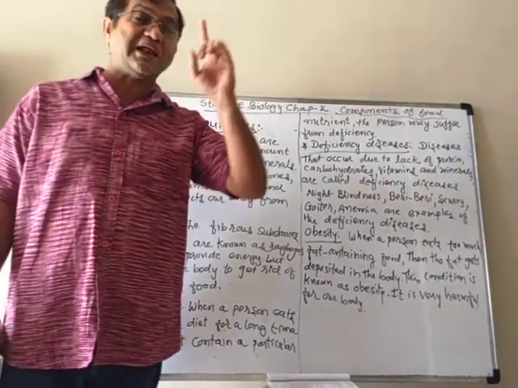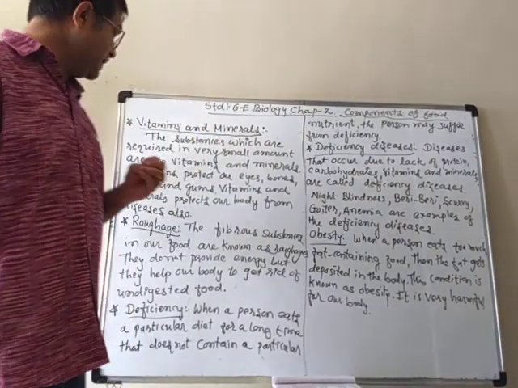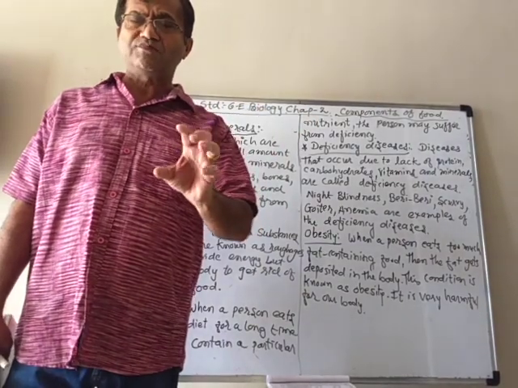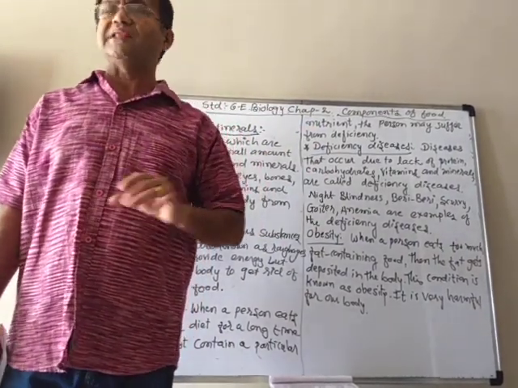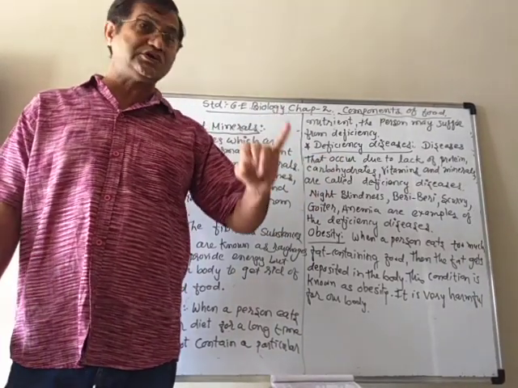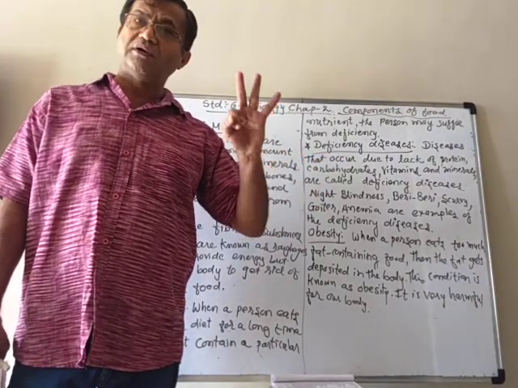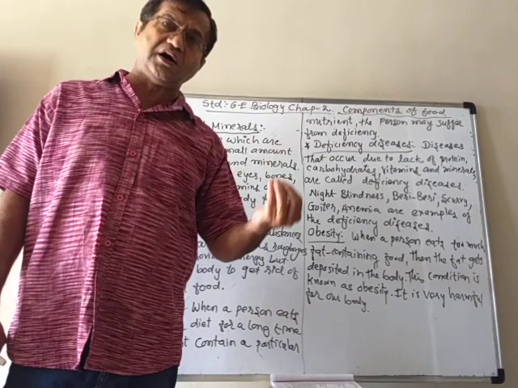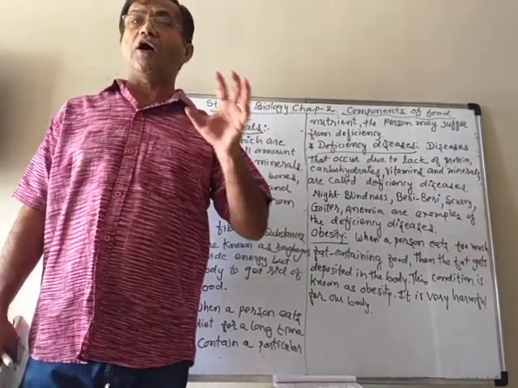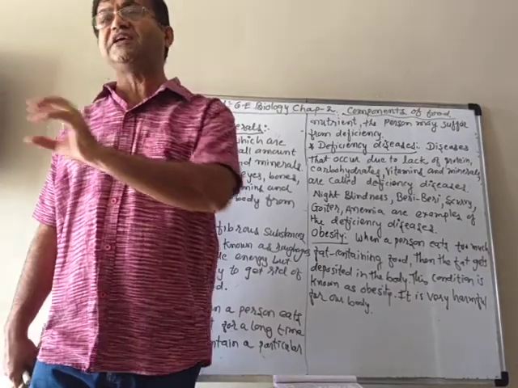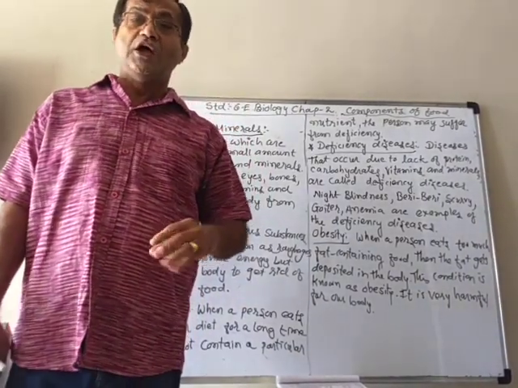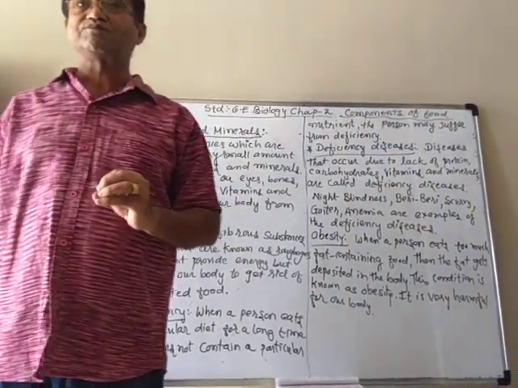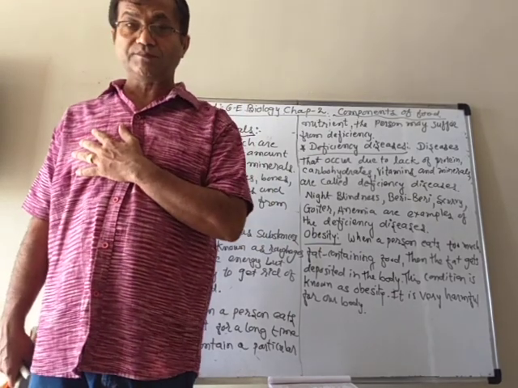You know what a balanced diet is? Last time we learned about the balanced diet. Balanced diet means the daily diet. Every time we take a meal, like in the afternoon, what do you eat? Roti, vegetable, curry, dal, bhat, meaning rice and dal, and some little things along with it like curd or whatever. That collection of one-time lunch or dinner is known as the diet. So in our diet, we must get all these components of food, in proper amount.